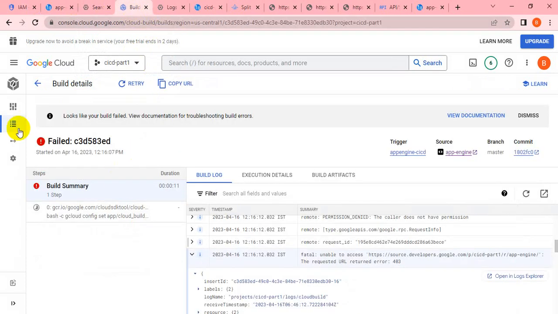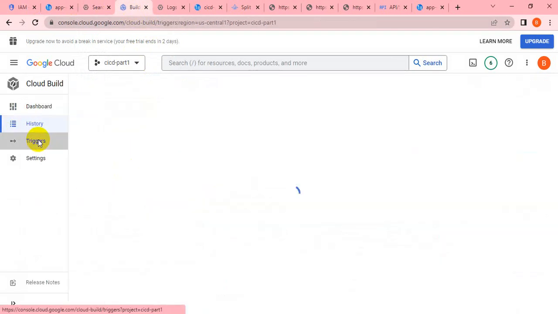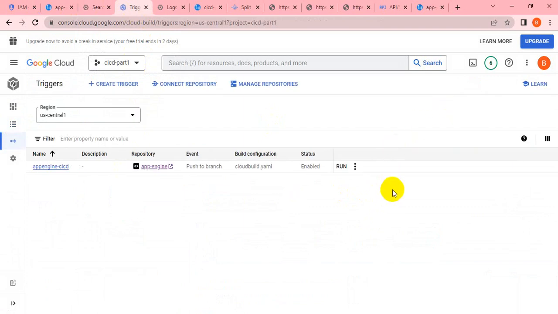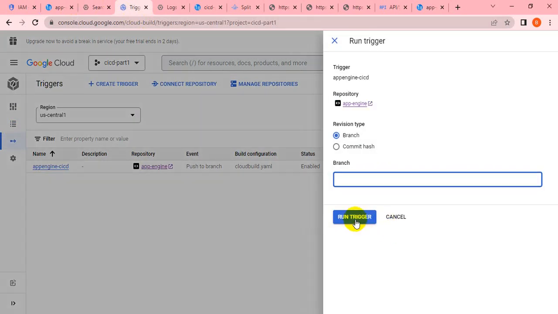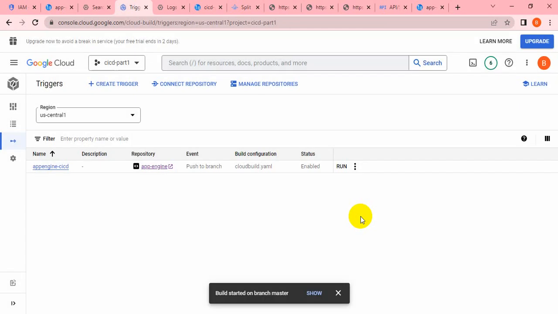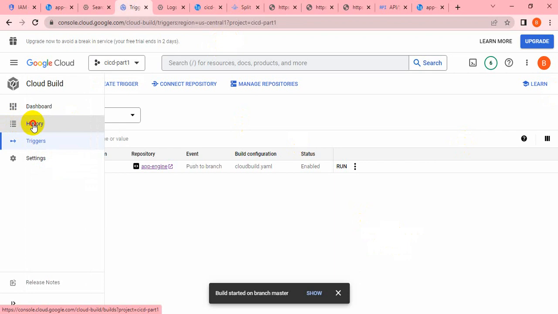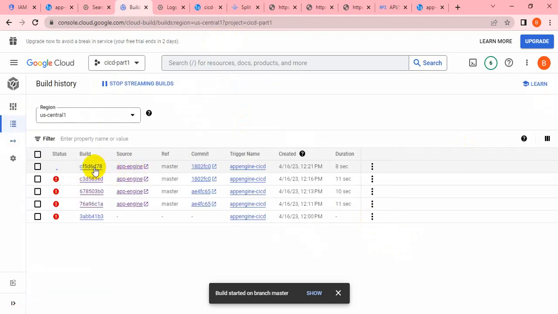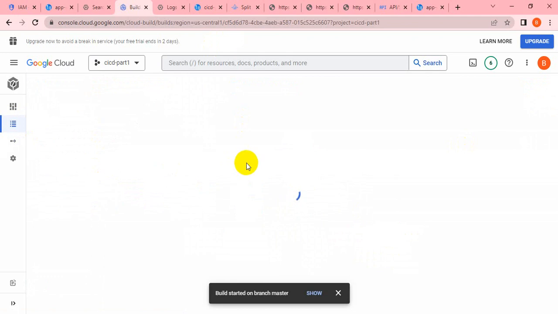Let me go to the build and then to the trigger. Yeah, let's click and run. And if you go to the history, then I can see whether it's working fine or not this time. Let's see.